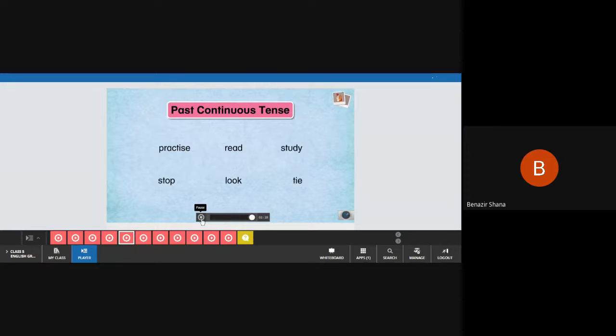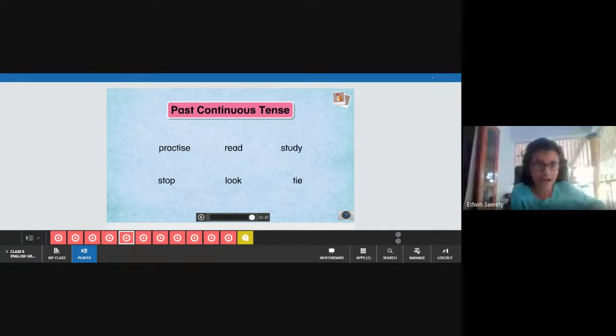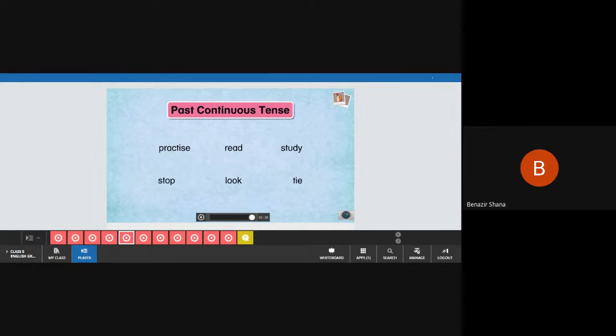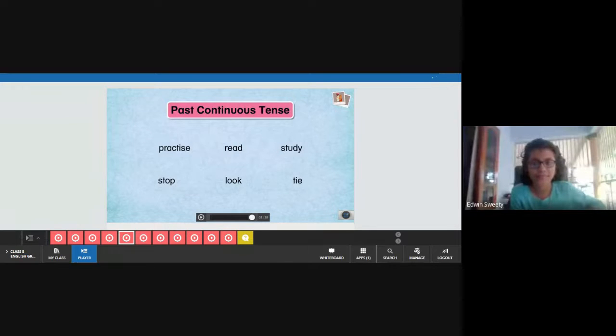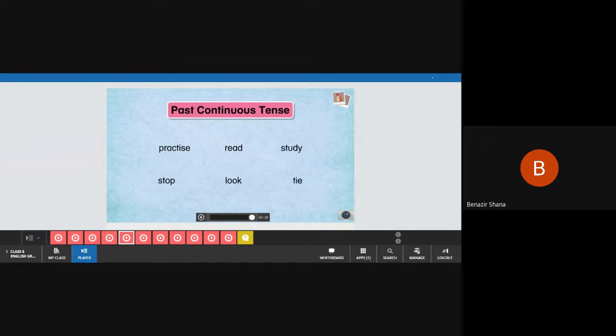Okay, now each one of you is going to say one sentence about this. Okay, sweetie, can you frame a sentence using this verb for past continuous tense? No, I am asking you to say the sentence. Practice. So, for example, I say a sentence: I was practicing for the last 3 hours for music class. Okay? So, like this, you have to frame a sentence.